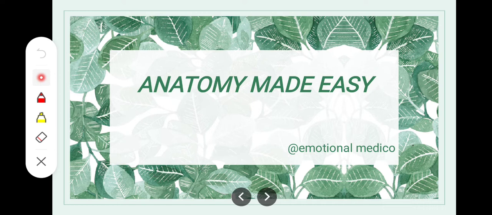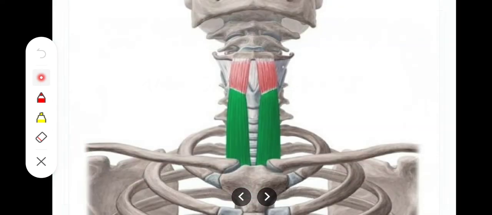In our previous video, we talked about the muscular triangle, which had a lot of muscles in its content. अब हम उन्हीं muscles के ज़रा attachments देख लेते हैं. So, those all muscles were the infrahyoid muscles, जो कि hyoid bone से नीचे sternum तक extend कर रहे थे या नीचे कहीं पे extend कर रहे थे. So अब उनके attachments देखते हैं.